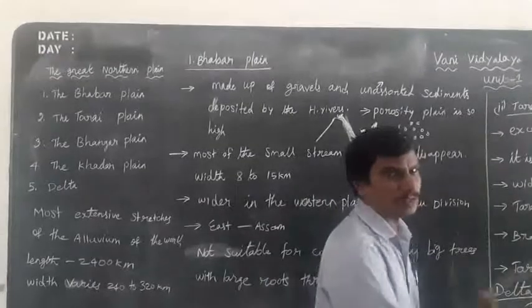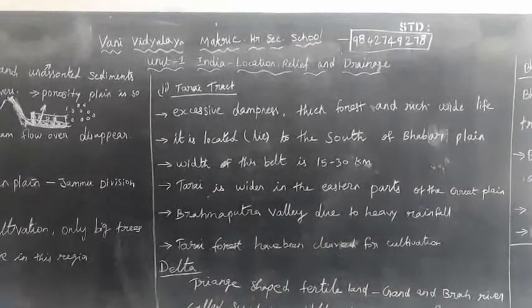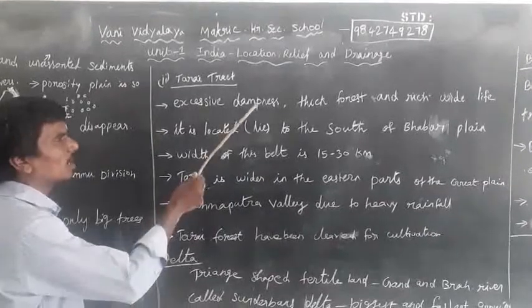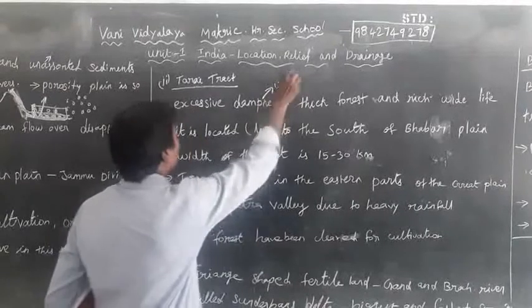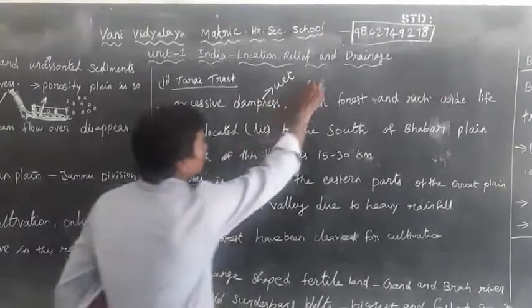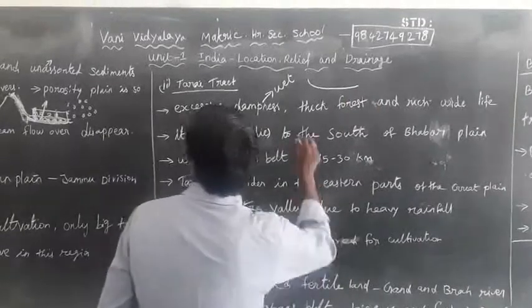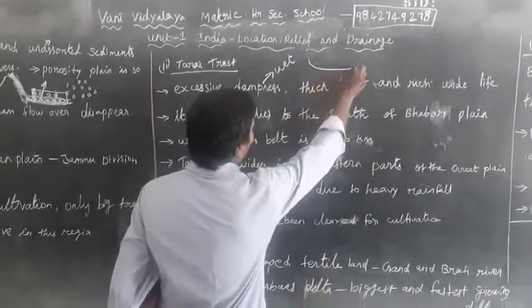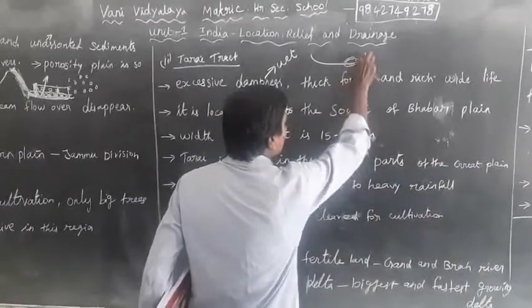Next topic: dampness, the wet region. The streams disappear in the Babar plains, where the porosity sand is located.